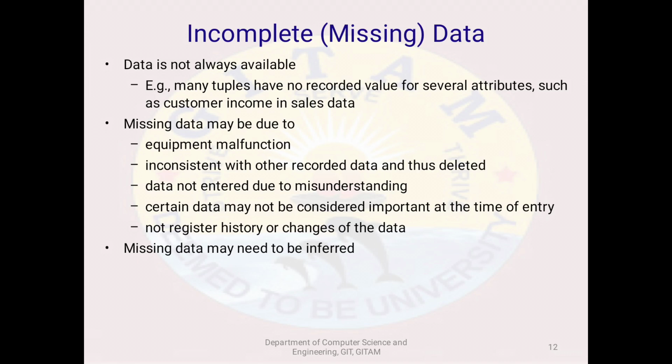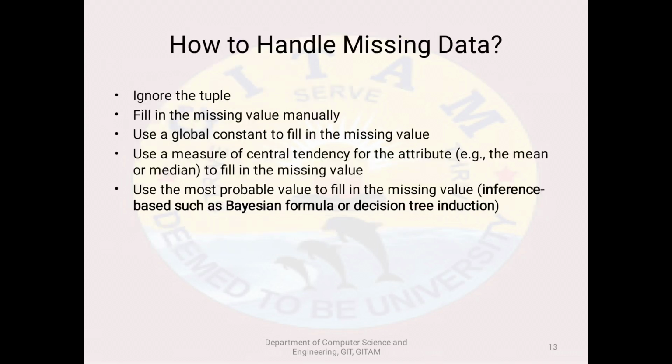Why do we identify the missing data and why do we fill this data? Because each and every researcher, from each and every point of view, wants the data. So how do we handle the missing data? By ignoring the tuple, filling in the missing values manually, or using global constants. Otherwise, use any central tendency for the attribute like mean or median, or use the attribute mean or median for all samples belonging to the same class as the given tuple. Or use the most probable value to fill the missing values.